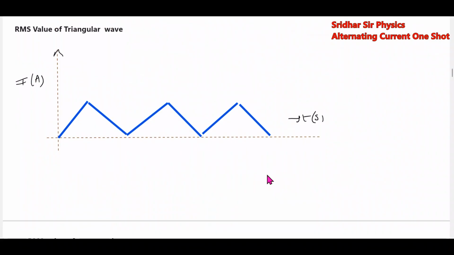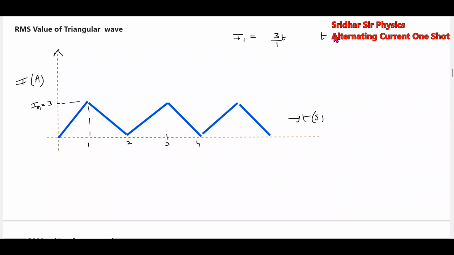RMS value of a triangular wave. This will be 1, this will be 2, 3, this will be 4. How to find out the RMS value? We'll define the signal. The current I1 will become equal to 3 by 1 into t.